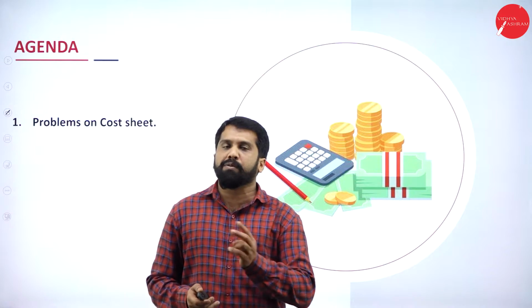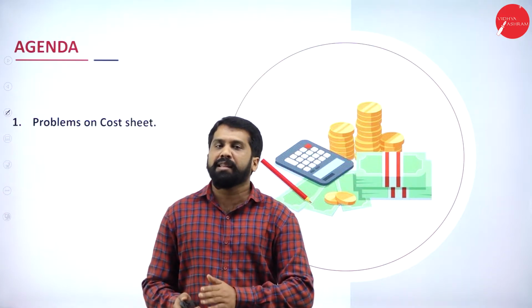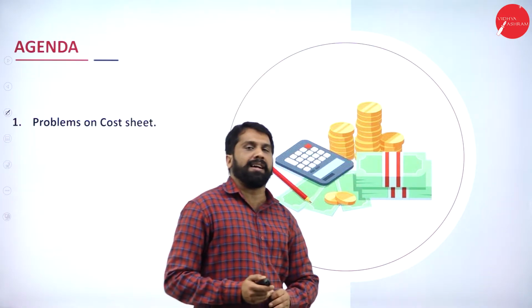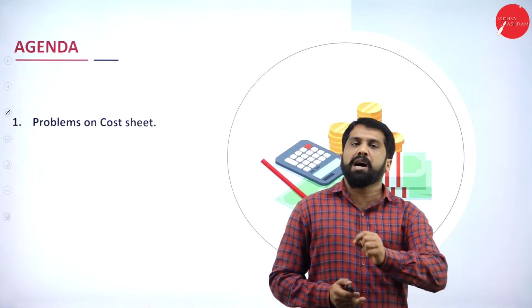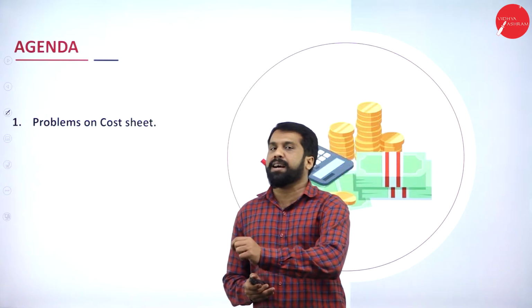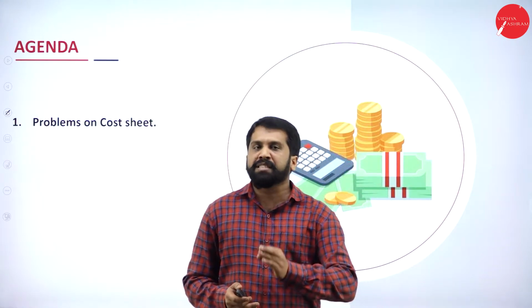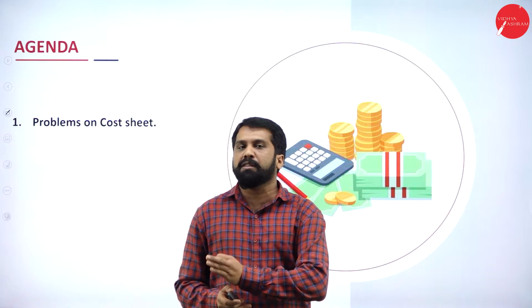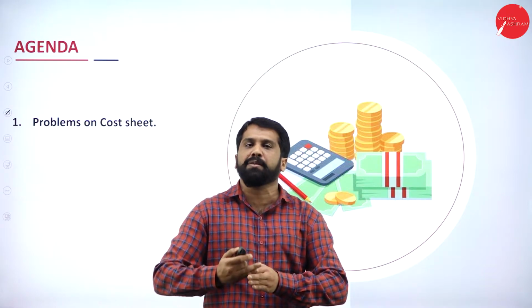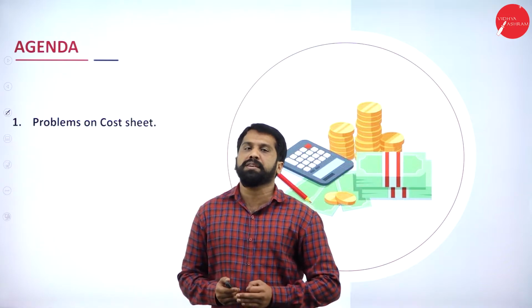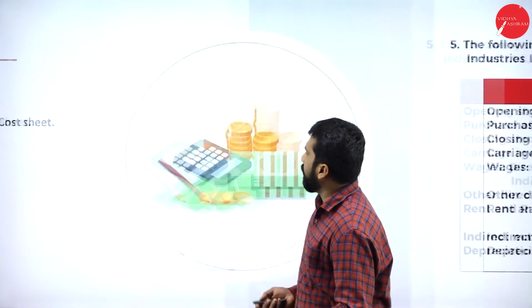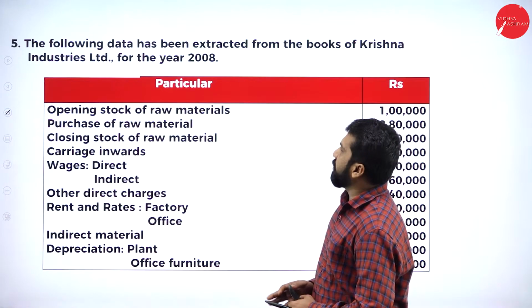In every problem I'll add 1 or 2 extra adjustments. Like in the previous problem, I had added the adjustment like 2:2:1, showing how electricity as well as rent are distributed. Similarly, a few concepts will be added one by one so that you become expert in doing cost sheet. Now, the problem is very simple.